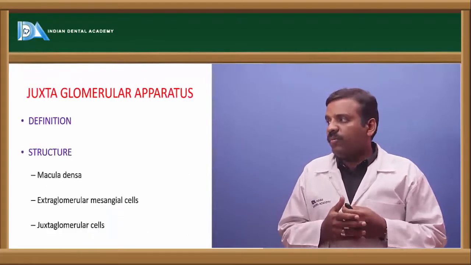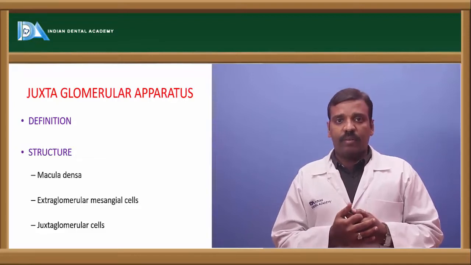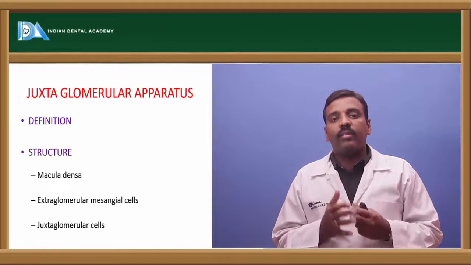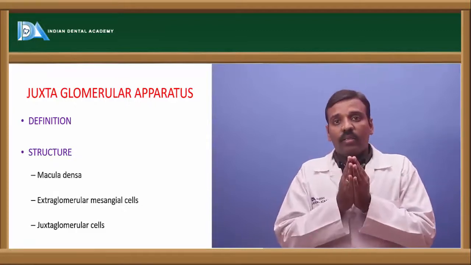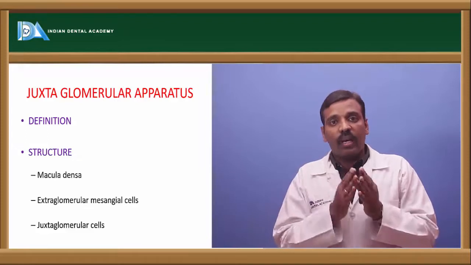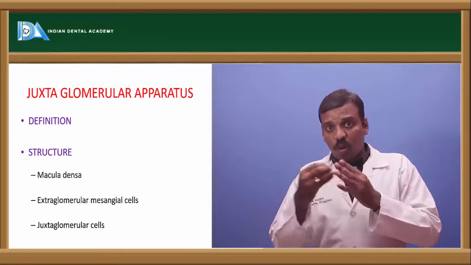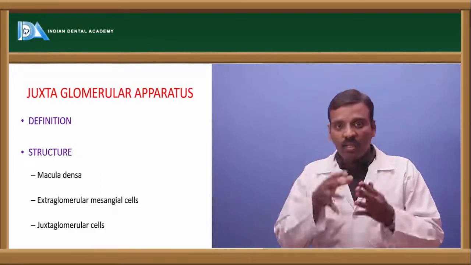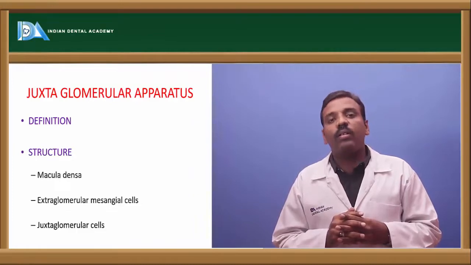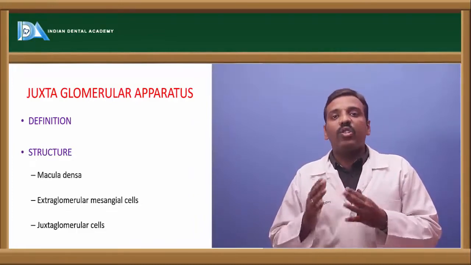Okay, right. And next one is the juxtaglomerular apparatus. This juxtaglomerular apparatus is a part which is nearby the glomerulus; juxta means near, and it is nearby the glomerulus, that's why it is a juxtaglomerular apparatus, or the JGA.